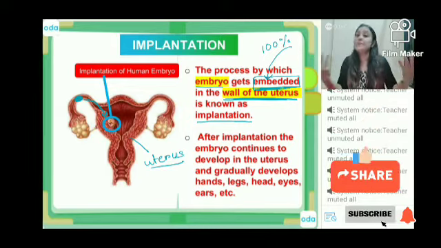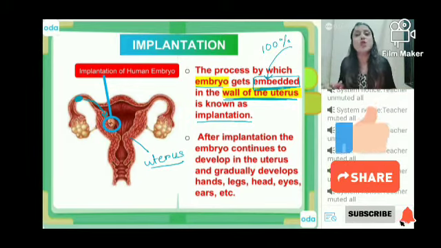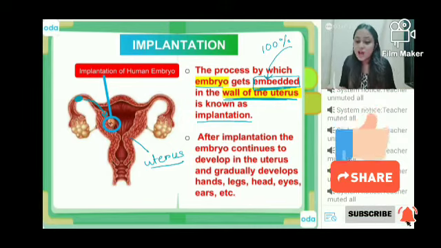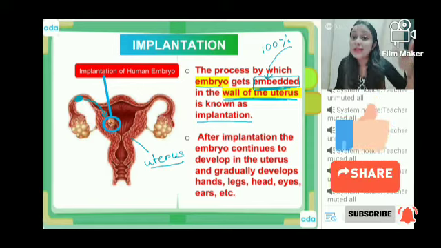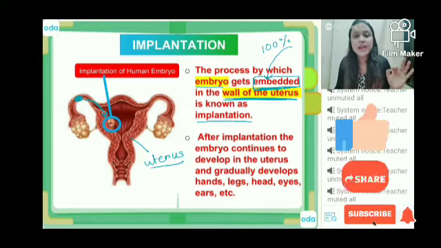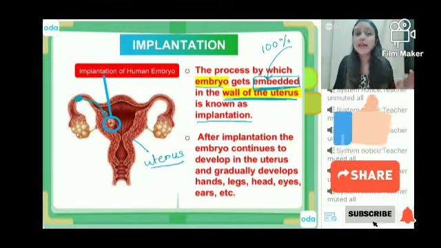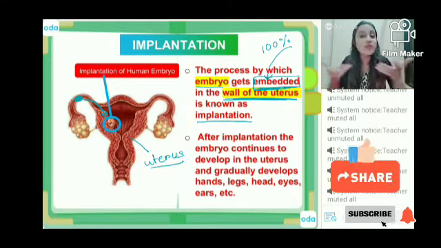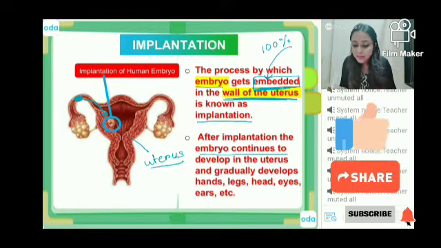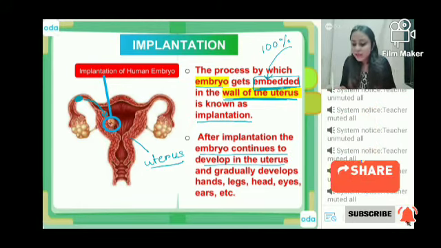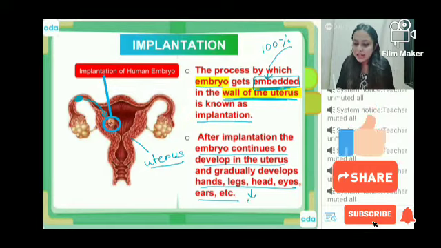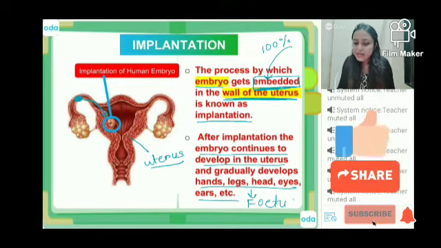And after implantation, what will happen? Why is implantation happening? So that the baby gets space. The baby gets a lot of space for its development. After implantation, the further development of the baby will take place. As simple as that. Why is it important? Because if implantation does not take place, further development of the baby will not take place. After implantation, the embryo will continue to develop and it will develop hands, legs, eyes, ears, etc. And ultimately, it will be termed a fetus.